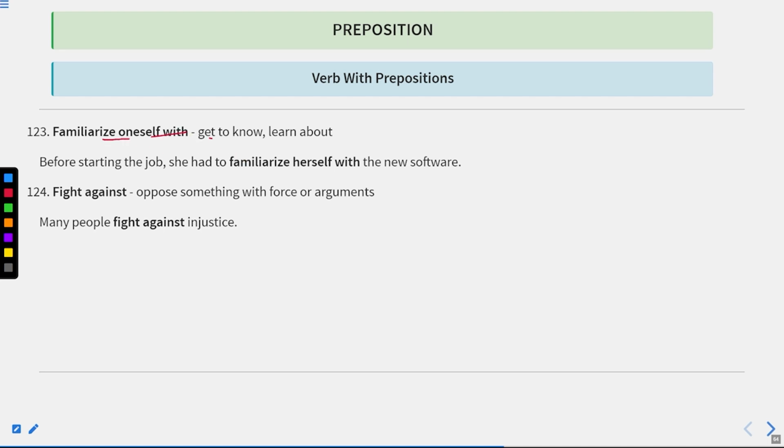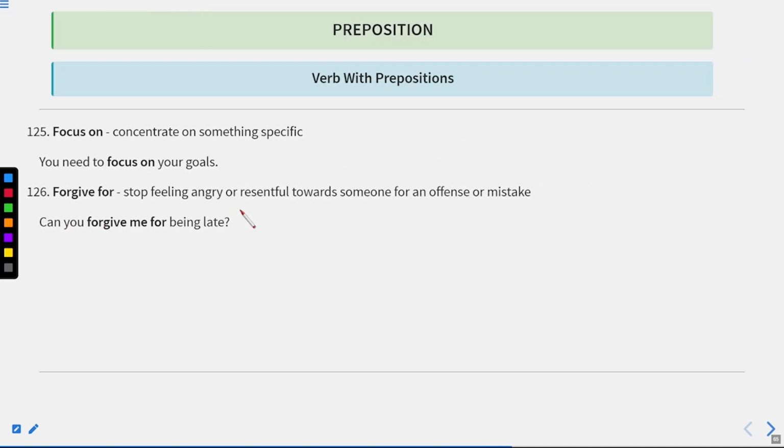Now let us move to the next one. Familiarize oneself with means get to know or learn about. Before starting the job, she had to familiarize herself with the new software. Fight against means oppose something with force or arguments. Many people fight against injustice.